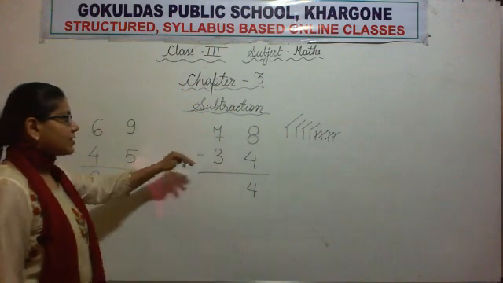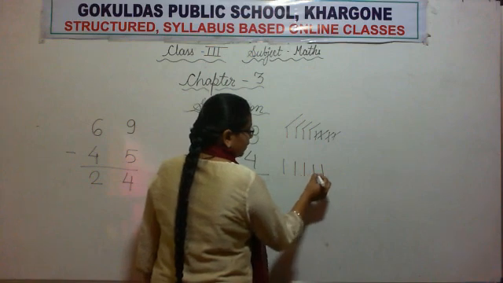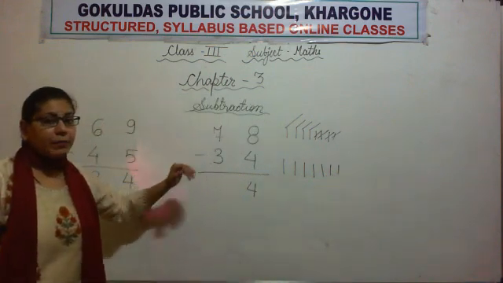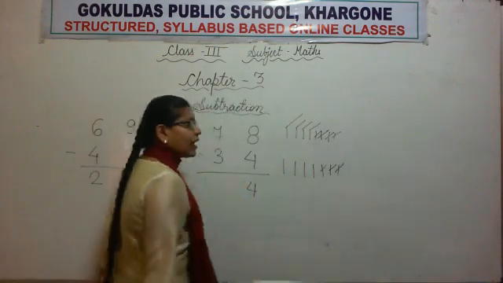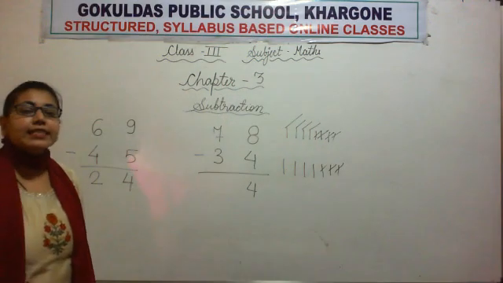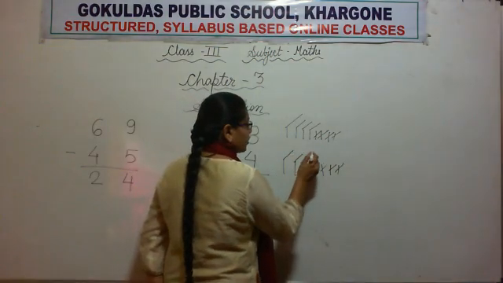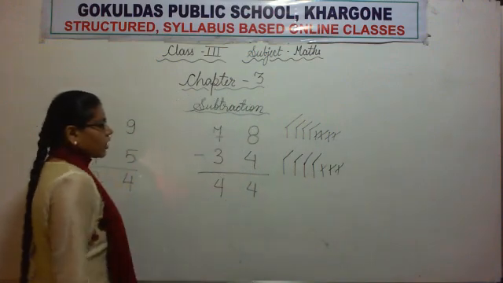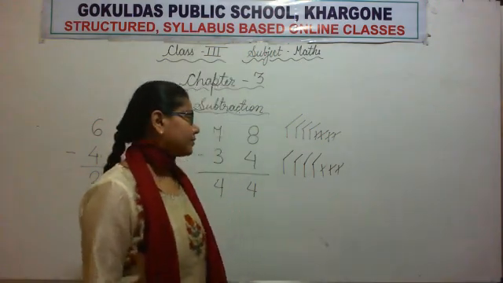Now 7 minus 3. 7 is there. So let's draw 1, 2, 3, 4, 5, 6, 7 sticks. Minus 3. It means we will cancel out 3 sticks. So 1, 2 and 3. We have cancelled 3 sticks. Now let's count how many sticks are left. 1, 2, 3, 4. So we will write the number 4. So here our difference is 44.